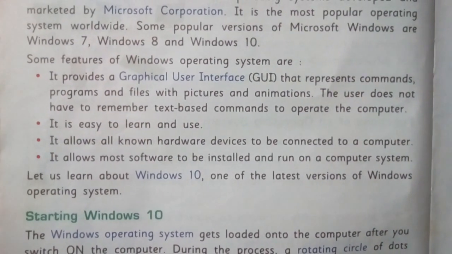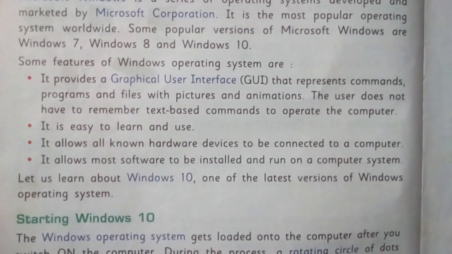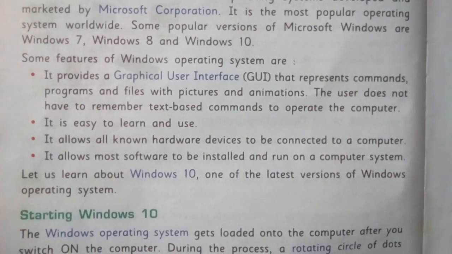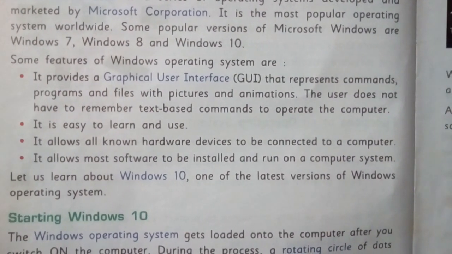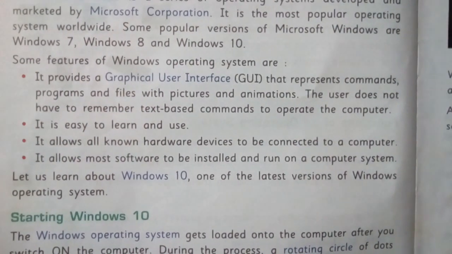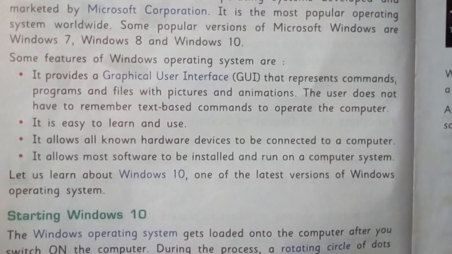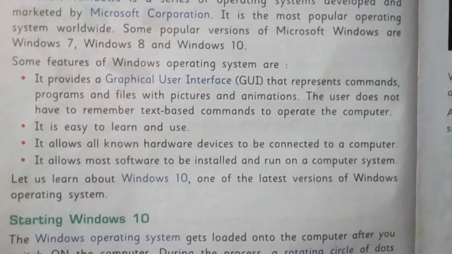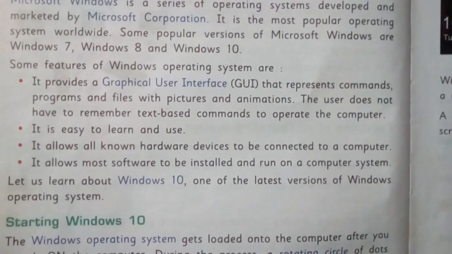It provides graphical user interface. What is provided? Graphical user interface, GUI, that represents commands, programs and files with pictures and animation. The user does not have to remember text-based command to operate the computer. That means the user does not have to write codes just to operate the computer. Now it is easy to learn and use. It allows all hardware devices to be connected to a computer. It allows most software to be installed and run on computer system.